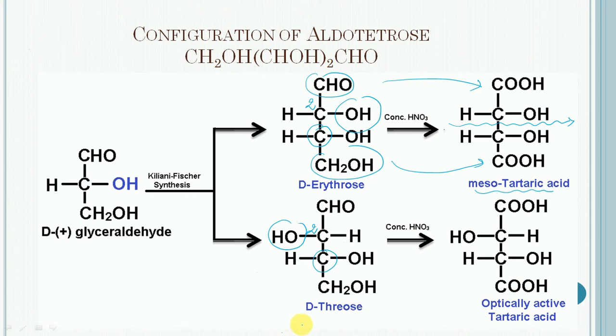While when D-threose is subjected to oxidation, the oxidation will occur at these two centers and it will give the optically active tartaric acid. So it is the case of D-glyceraldehyde. Knowing the configuration of D-erythrose and D-threose, the configuration of their respective L enantiomers can be easily written in similar ways. So it is the case of the aldotetroses.